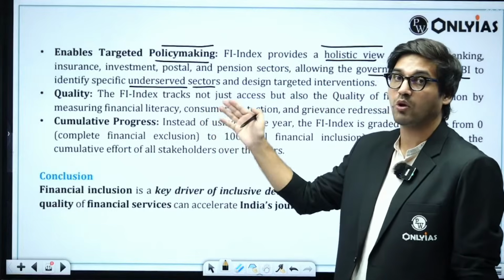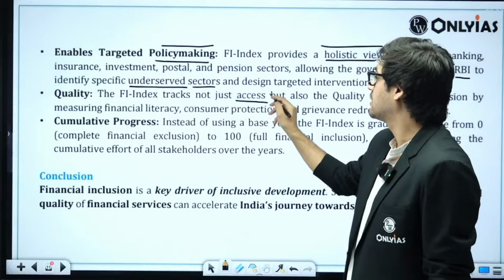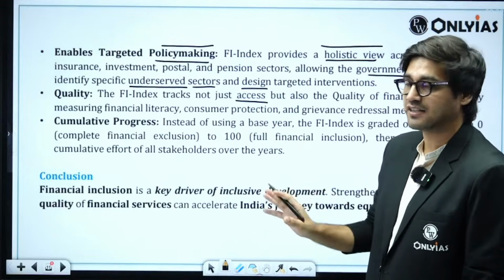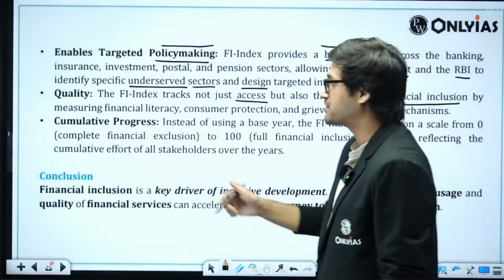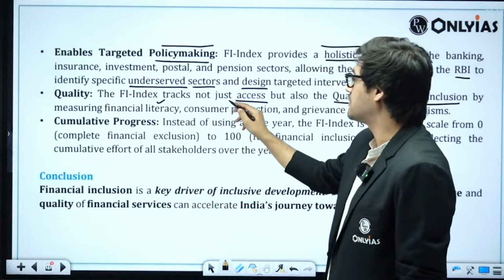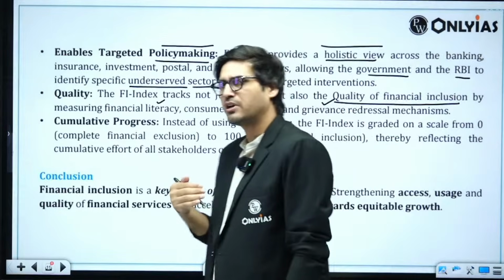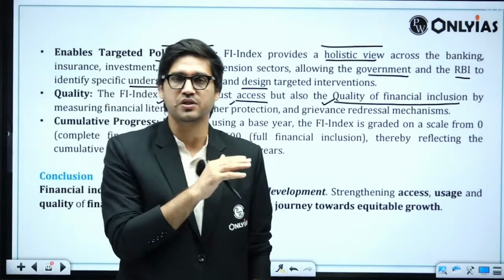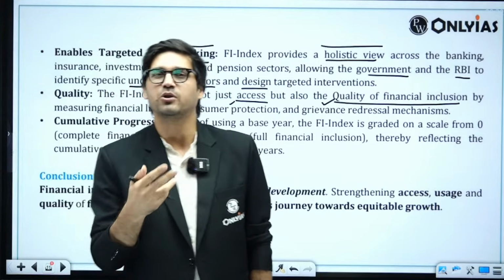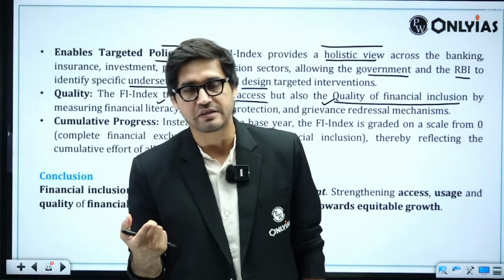Then you can talk about quality, which means the financial index does not just track access. It also tracks the quality of financial inclusion by measuring financial literacy, consumer protection, and grievance redressal mechanisms, which means normally, ordinarily, traditionally speaking, whenever we thought of financial inclusion, we would typically be talking about 2 aspects, which is, do people have access to formal financial services?